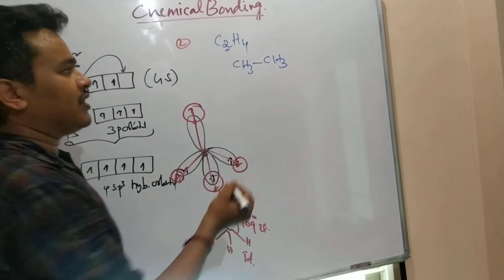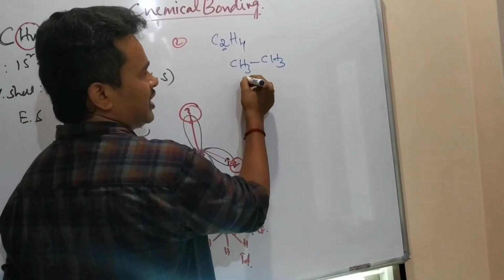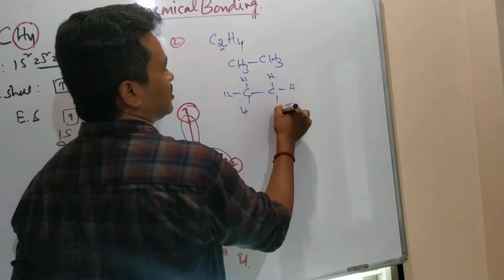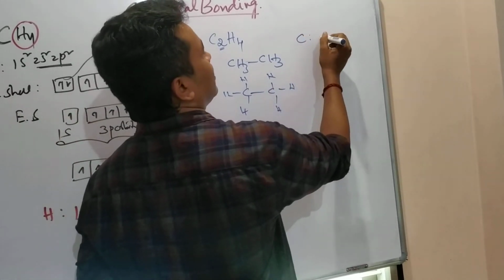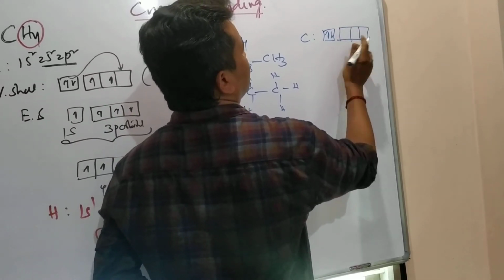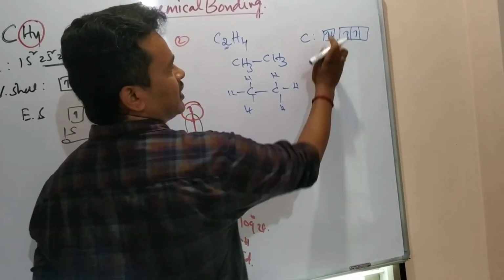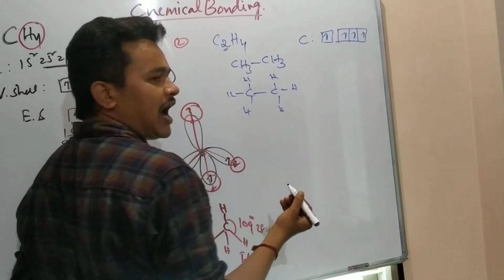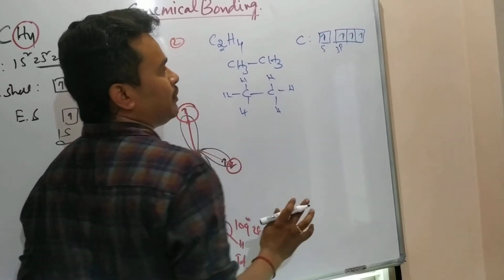What are they undergoing for the formation? This carbon has to make bonds with hydrogen, hydrogen, and the other carbon. First of all, this carbon is in the ground state like this, with 2 electrons here. On excitation, this electron jumps here. How many unpaired electrons are there? 4 unpaired electrons. The s orbital, and these 3 p orbitals: 1, 2, 3.